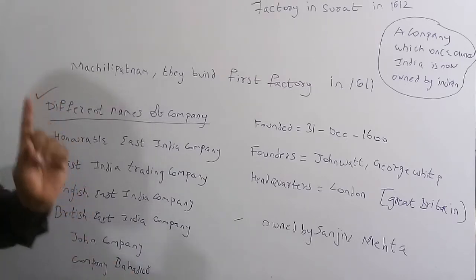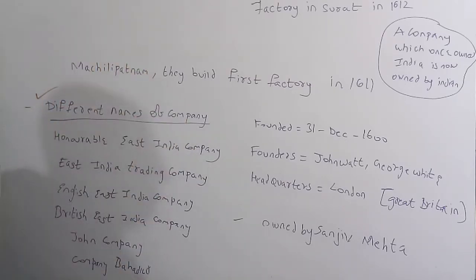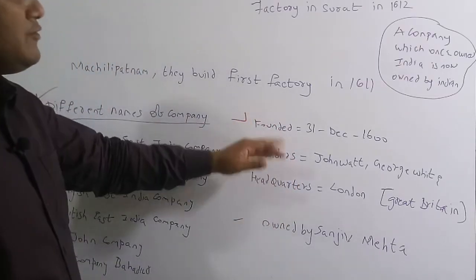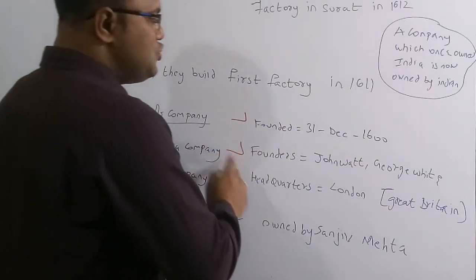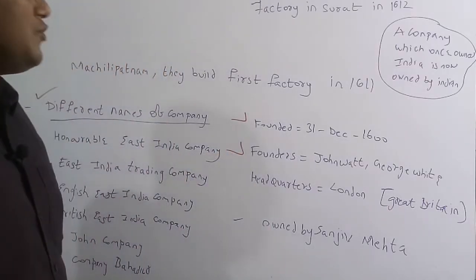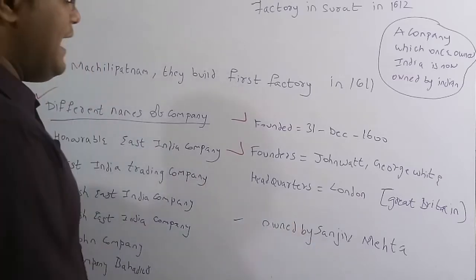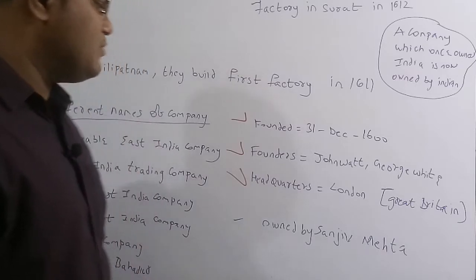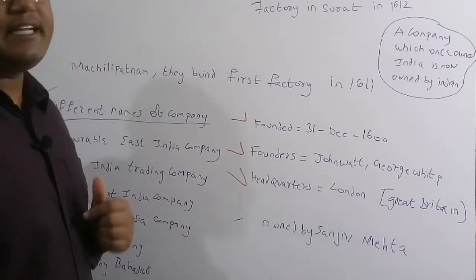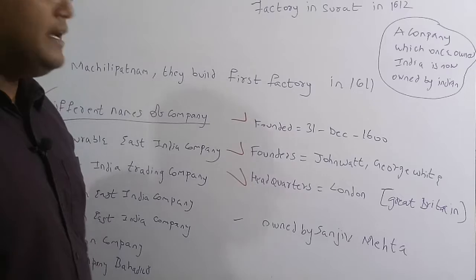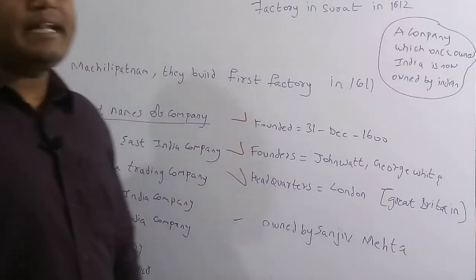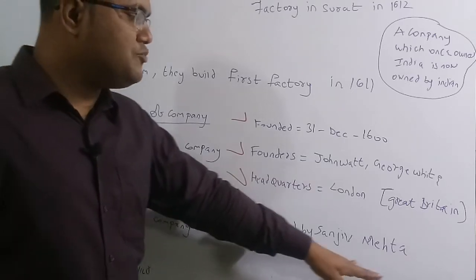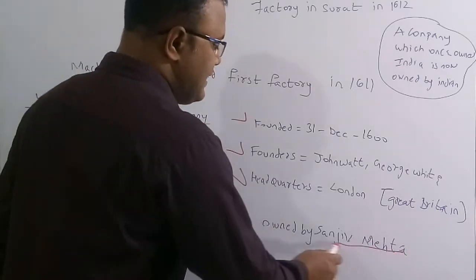All these names indicate only one thing, which is the East India Company. It was founded on 31st December 1600. The founders are John Watt and George White, and the headquarters of the East India Company is located in London, in Great Britain. Presently this company is owned by Sanjeev Mehta, an Indian entrepreneur.